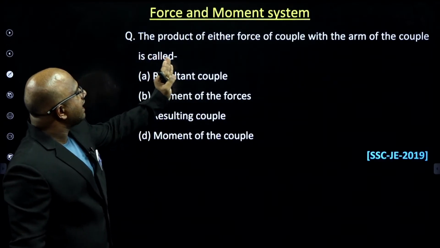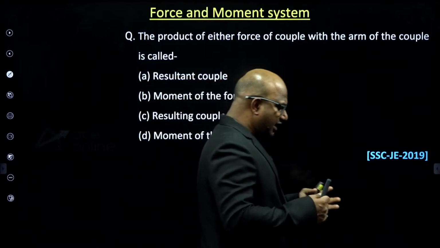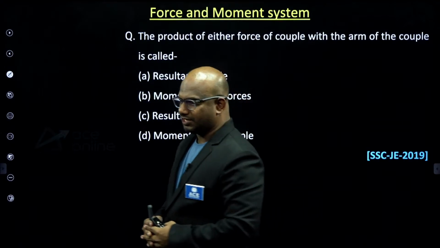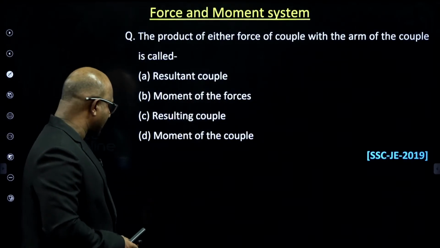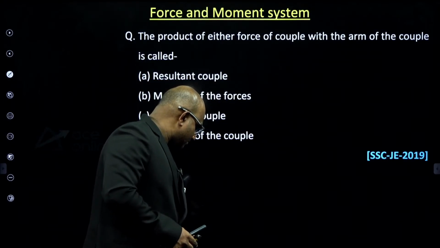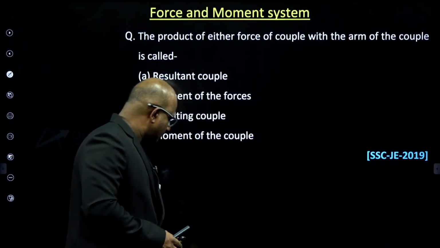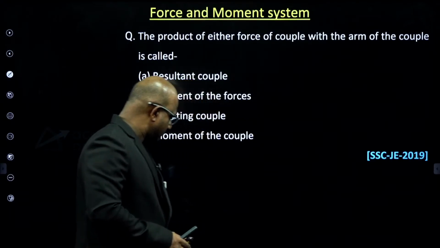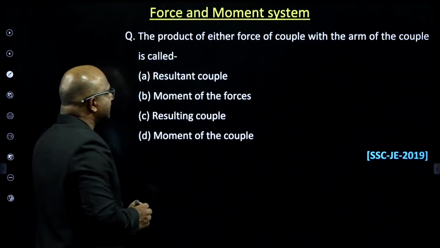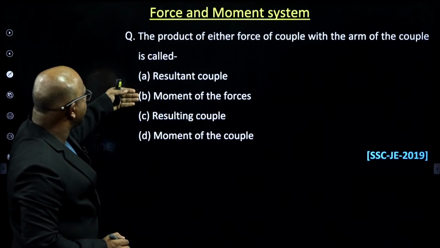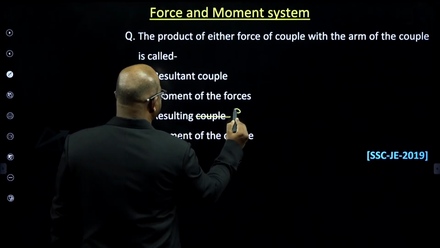Next, the product of either force of a couple with the arm of the couple is called what? A typical theory question, guys. Try to think and give me the answer. Typical theory question. The product of either of the forces of the couple with the arm of the couple, guys. Try. Anyone, guys? Yes.